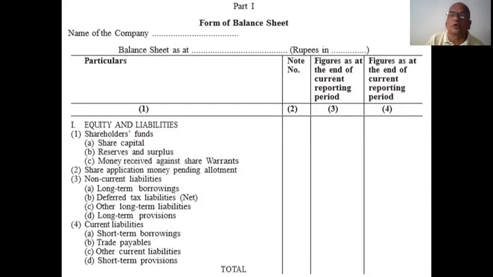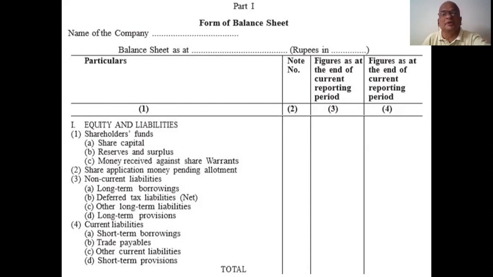For this, we prepare all these final accounts, the P&L account and balance sheet, not in T shape. It is in statement shape. Be careful. First of all, we are going to prepare the balance sheet of a company. Part 1, Schedule 3, Part 1, form of balance sheet.